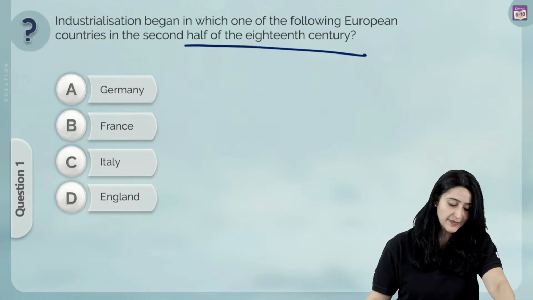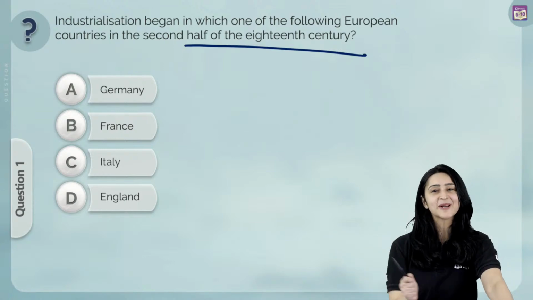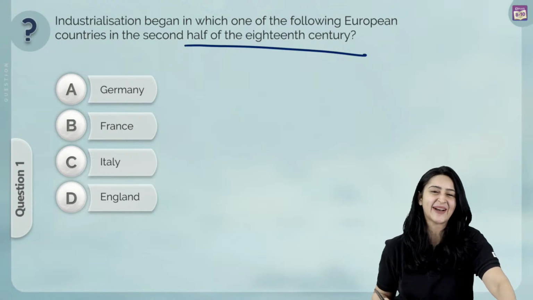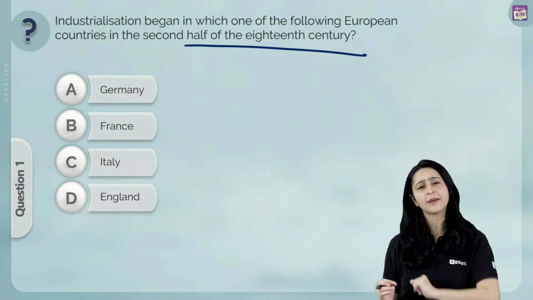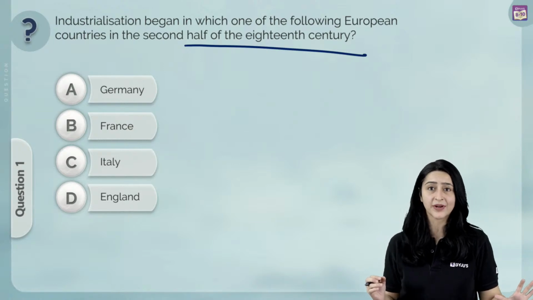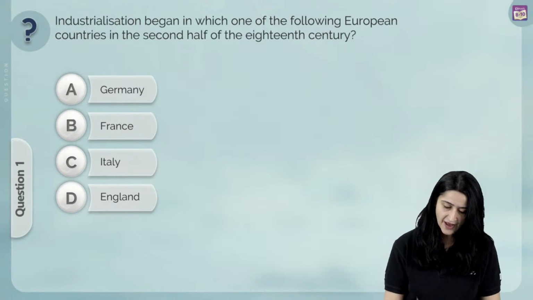Is it A, Germany, B, France, C, Italy, or D, England? I want you to put down your answers. I can already see some answers coming up. Yes, but let us just discuss this very quickly. I'm going to be breezing through the answers at this point in time because I know that you already know the answer, but I will still explain very, very quickly.